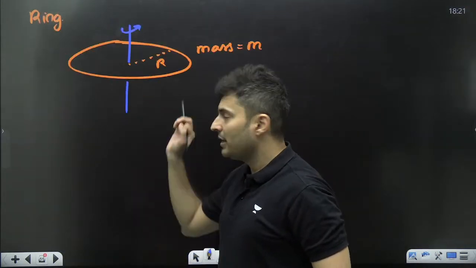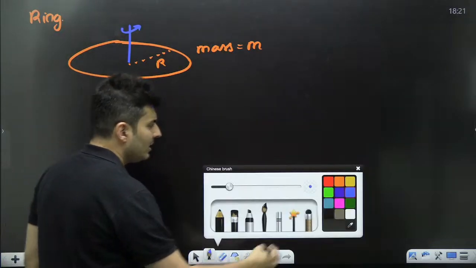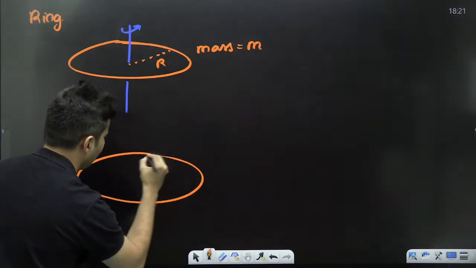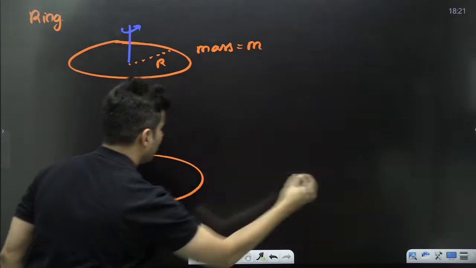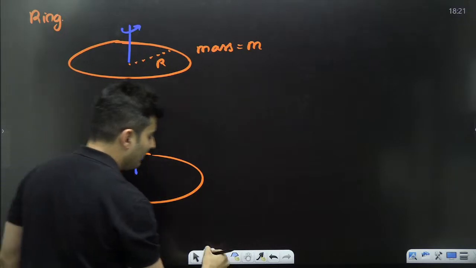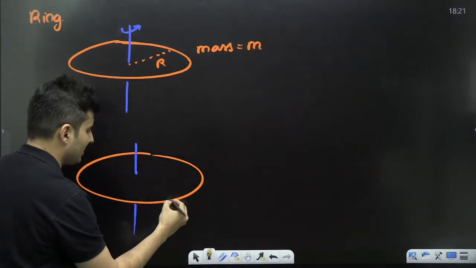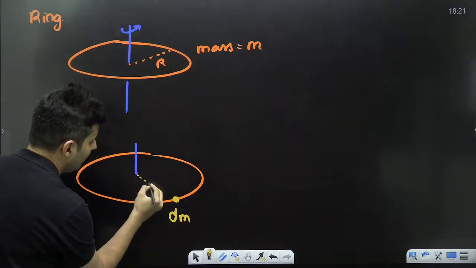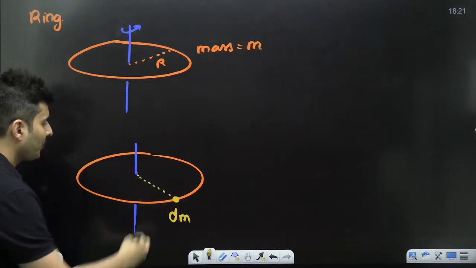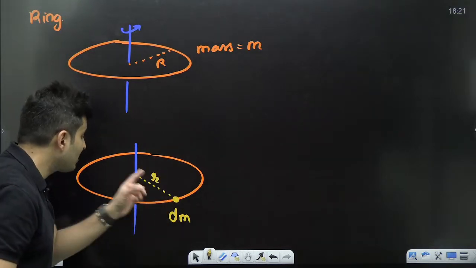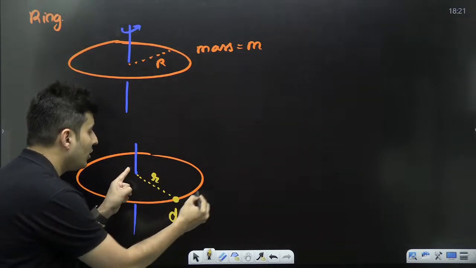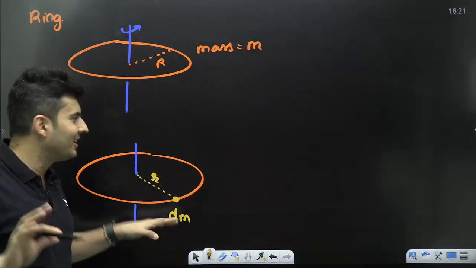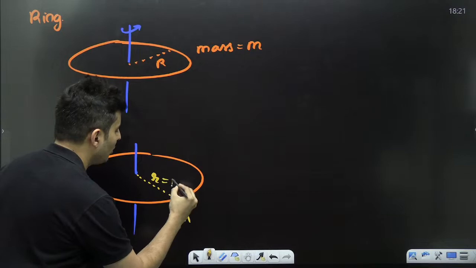So what I will do, my dear students, I will divide the ring. That ring which is there, this is the axis, right? I will divide the ring into small elements. Each element is a dm mass and each dm element is at a distance, small r. But the best part, this small r is going to be same for all the particles, and it will be equal to r.